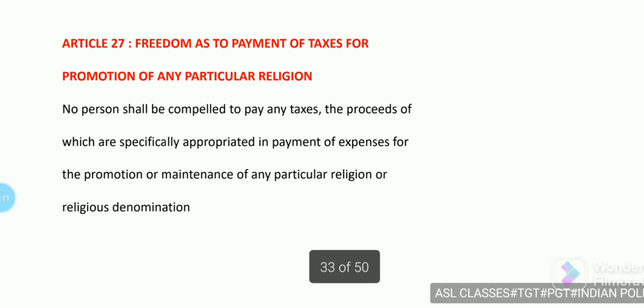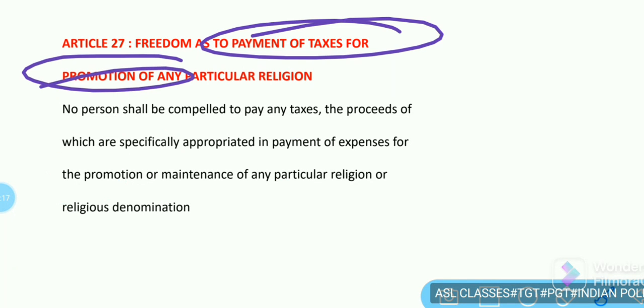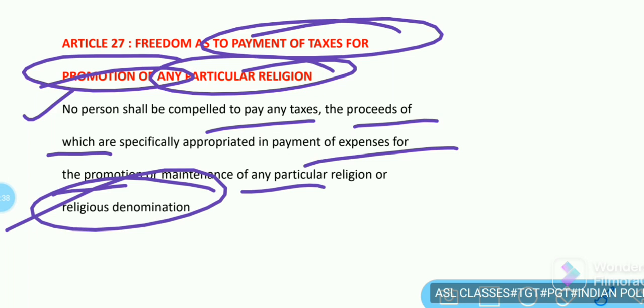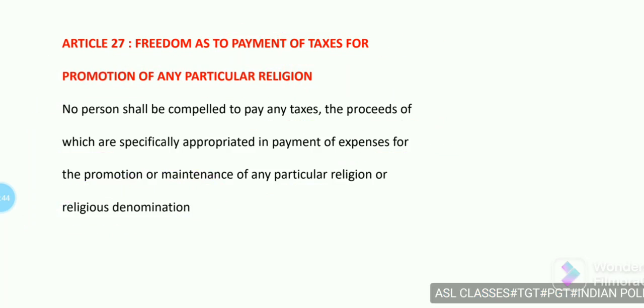Next is freedom as to payment of taxes for promotion of any particular religion. So no person shall be compelled to pay any tax, the proceeds of which are specifically appropriated in payment of expenses for the promotion or maintenance of any particular religion or religious denomination. This is Article 27.